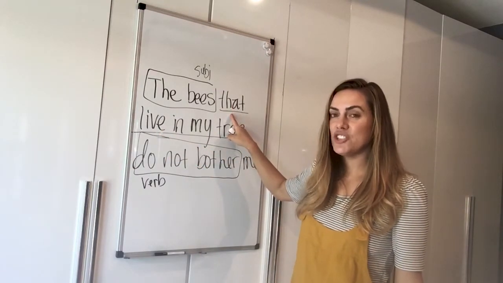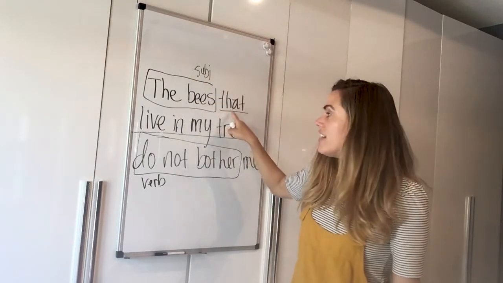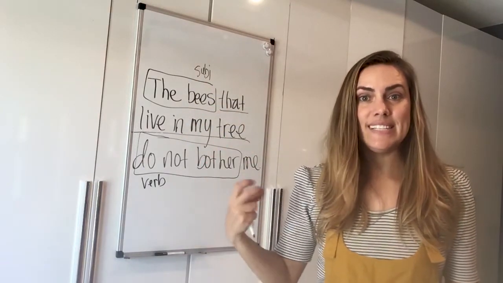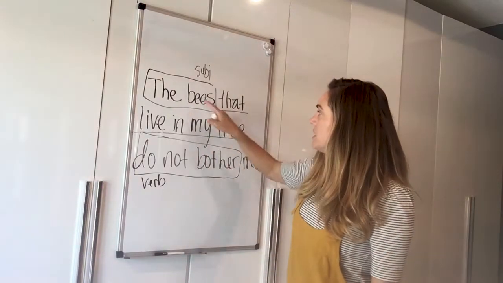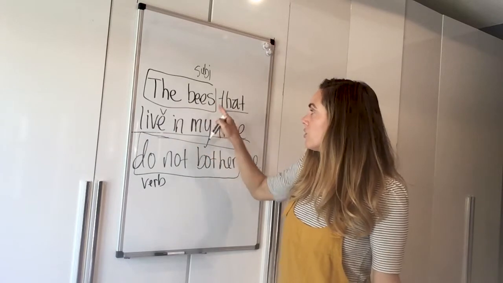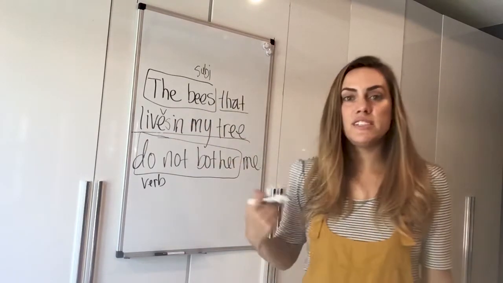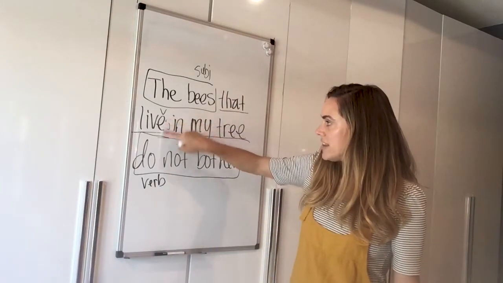It actually has to agree with this part, this noun that the adjective clause is describing. So the bees that live, so this verb agrees with this. If I said the bees that lives, then it doesn't agree with that, okay?